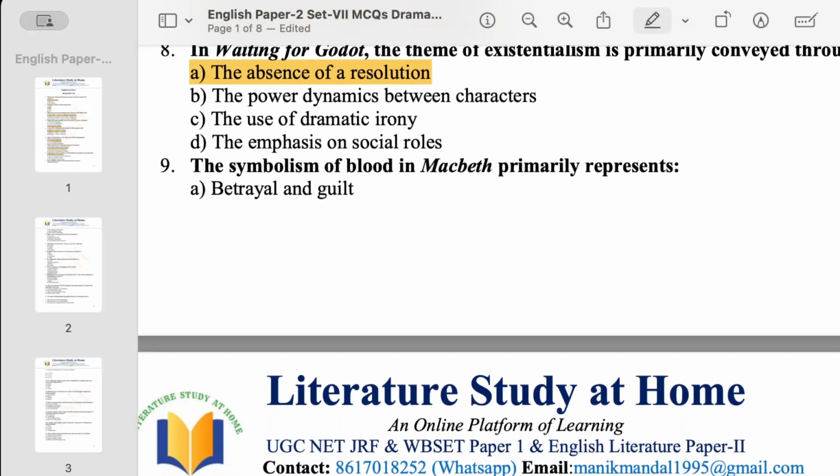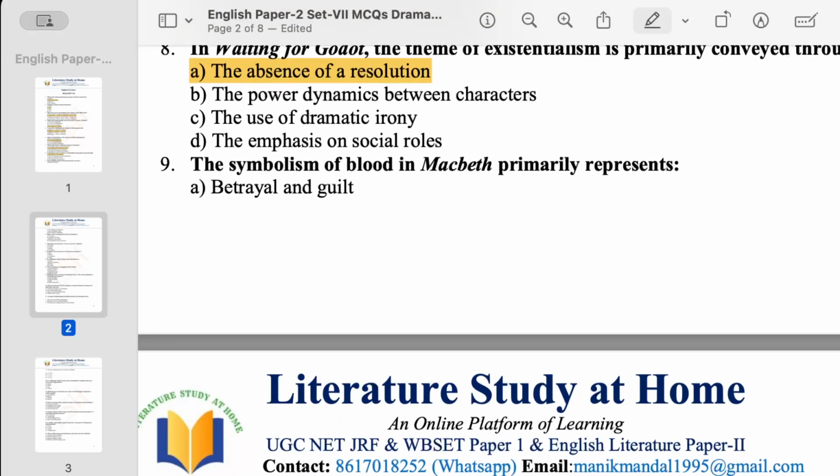Now question number 9. The symbolism of blood in Macbeth primarily represents. Here in Macbeth, we have bloodshed and murder at the center of its theme. So the symbolism of blood in Macbeth primarily represents what? Option A, betrayal and guilt. Option B says the fragility of human life.